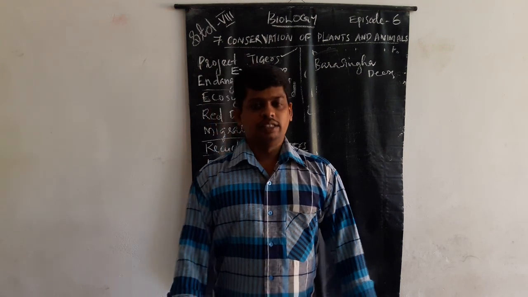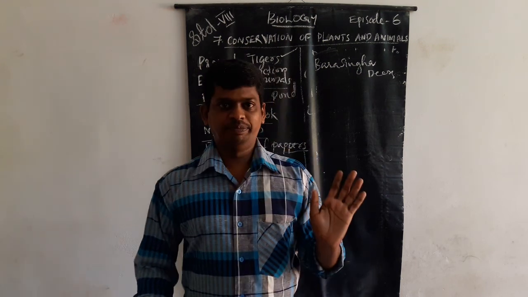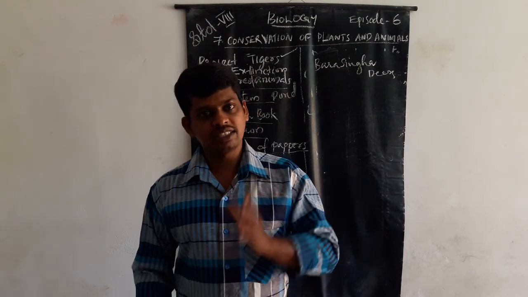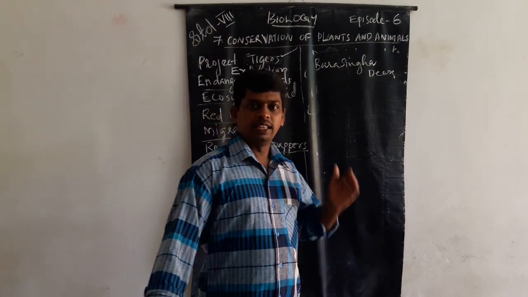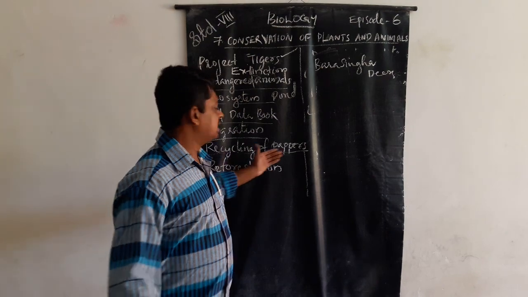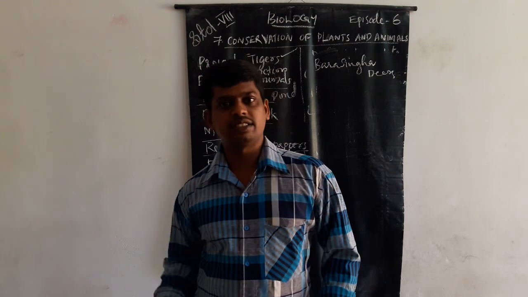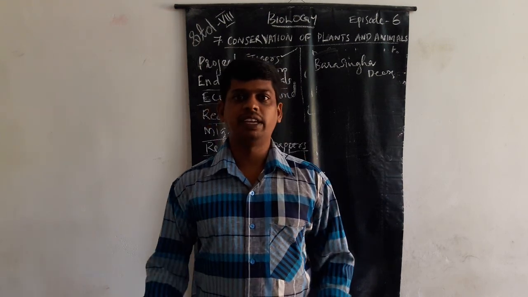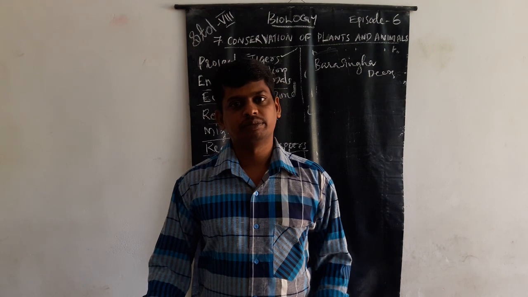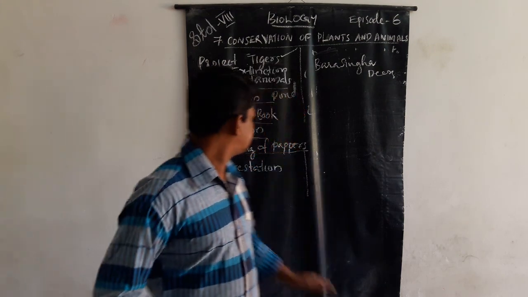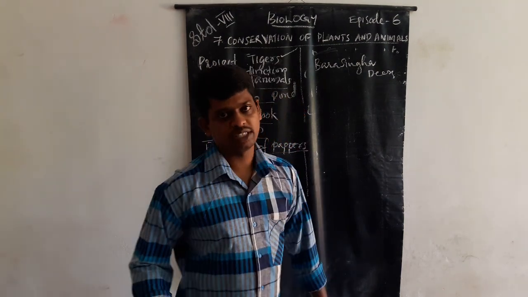This is only one reason; there are more than 100 reasons. So this type of paper should be recycled. The cutting of trees and plants will then decrease. So recycling of paper is very important.